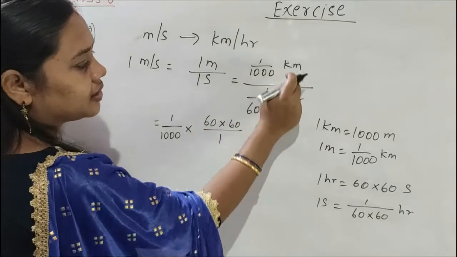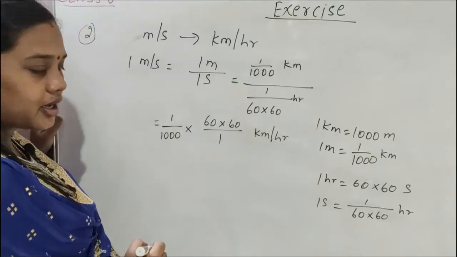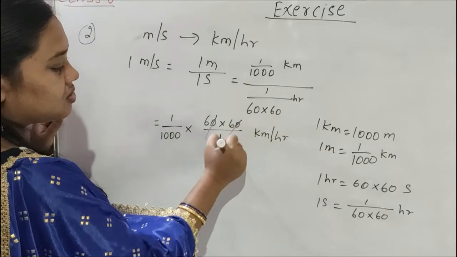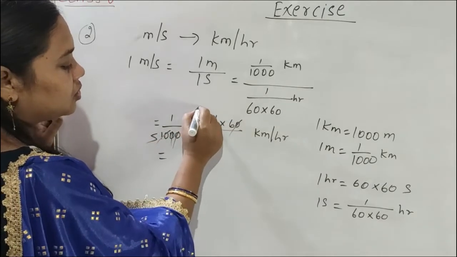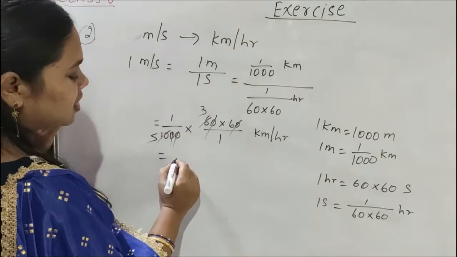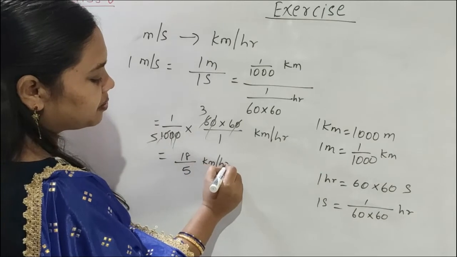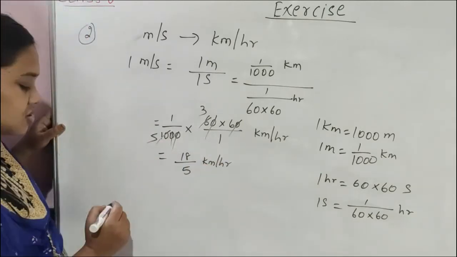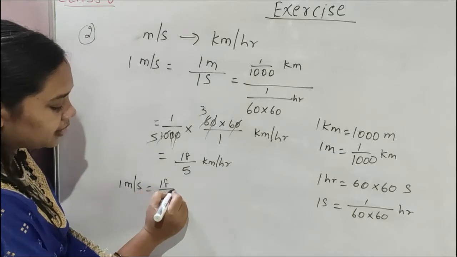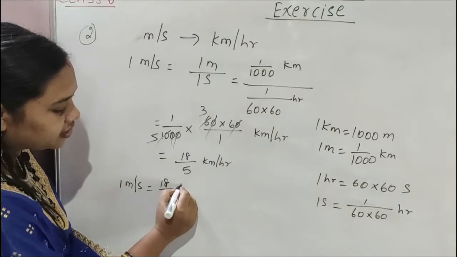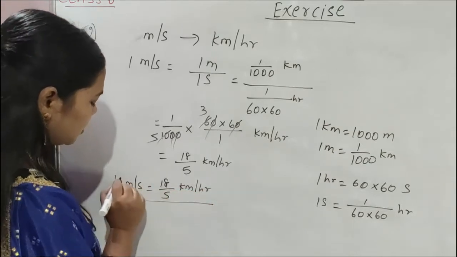And what is the unit? Kilometer per hour. Now cancel: 0, 0, 0, 0. Then 2 fives are 10, 2 threes are 6, 6 threes are 18, so 18 by 5 kilometer per hour. Now children, so 1 meter per second is equal to 18 by 5 kilometer per hour.